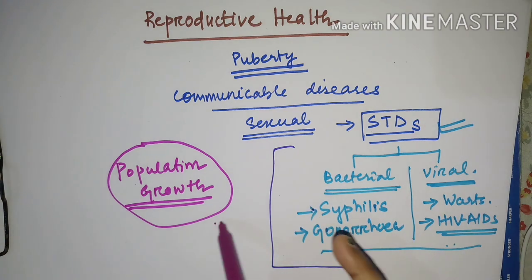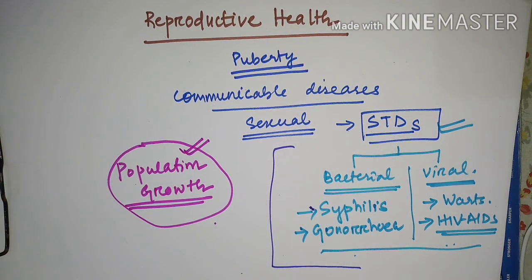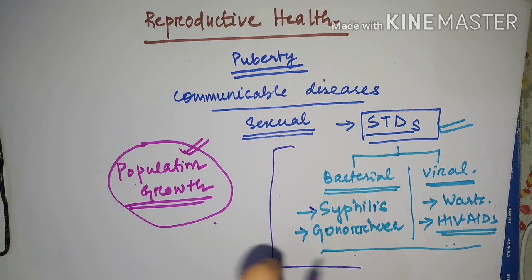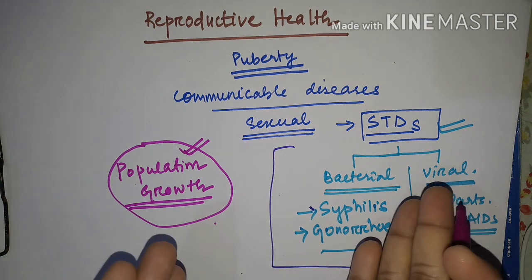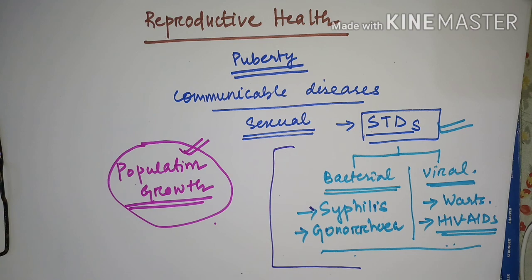To curb these two major problems, population growth and STDs, there is a solution for all these things. So we are now going to discuss what preventive measures one can take to protect himself or herself from these kinds of problems, and also to protect the country from this problem.